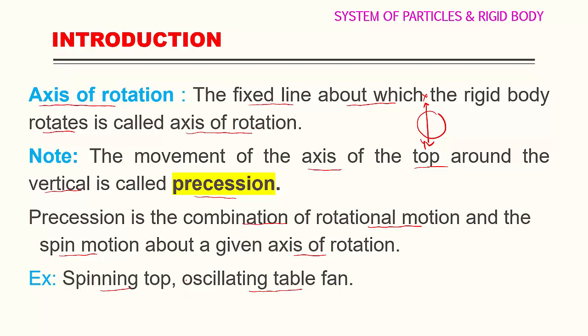The movement of the axis of the top around the vertical is called precession, or it can also be defined as the combination of rotational motion as well as spinning motion about a given axis of rotation. It has both rotational motion as well as spinning motion. So this is called precession.